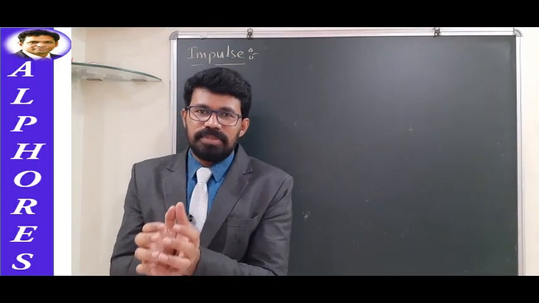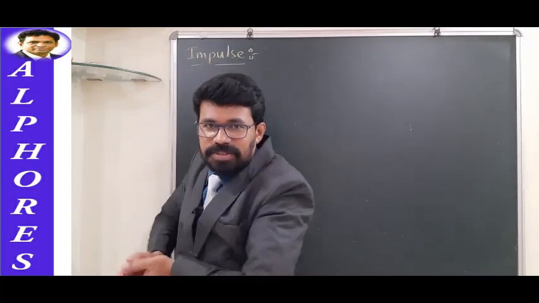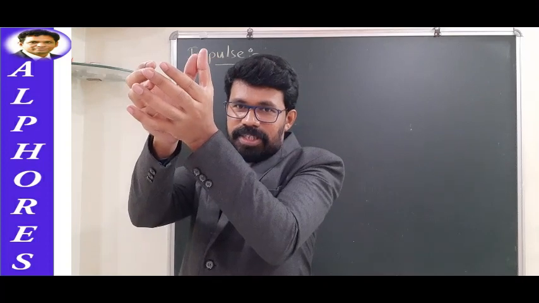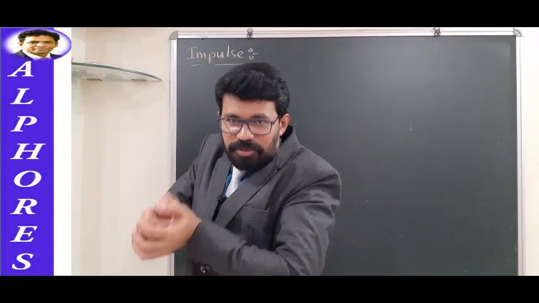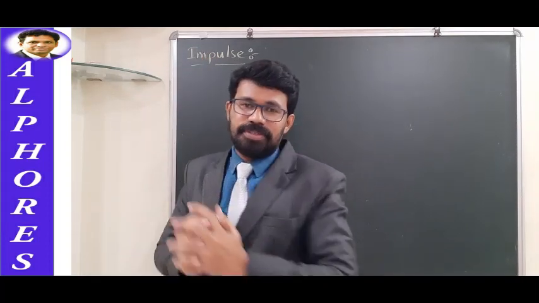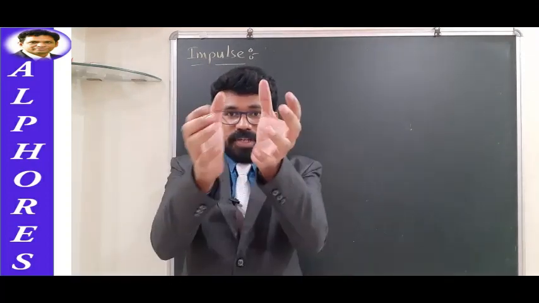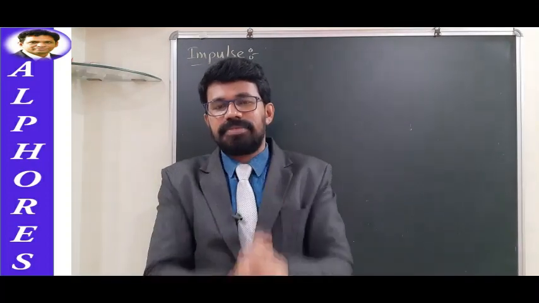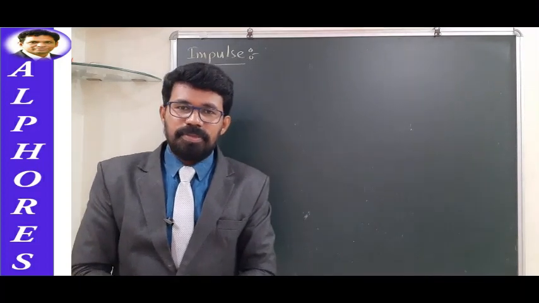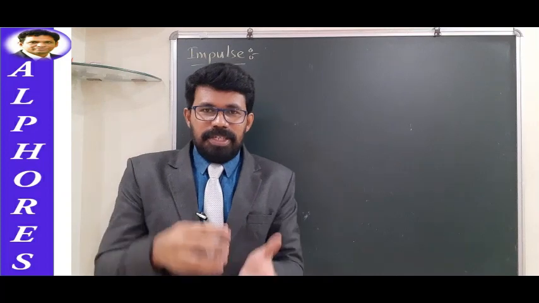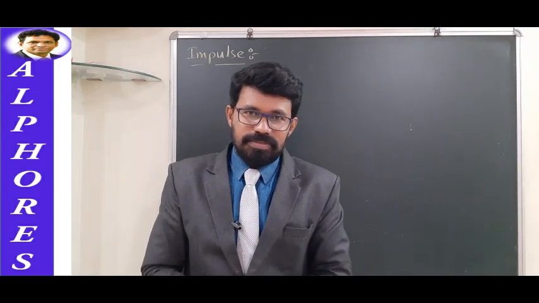While catching, he does something like this. He catches the ball with this kind of movement of hands. Why does he do that? What happens if he catches directly like this? I think some of you know that if he catches the ball directly, it hurts our hands.